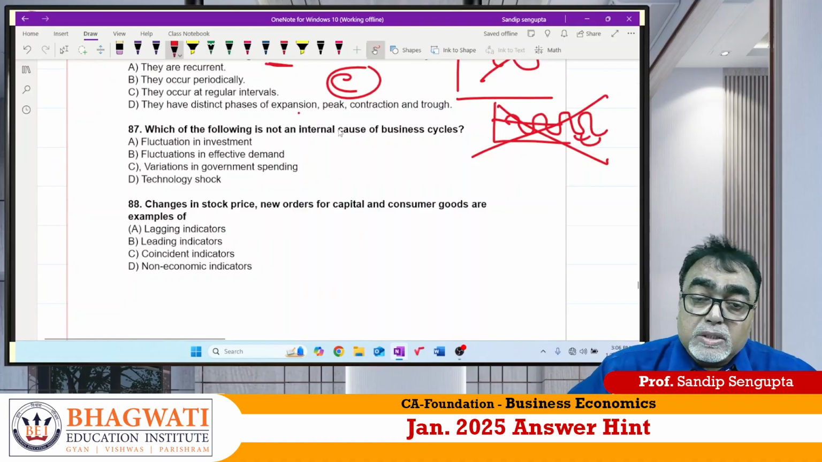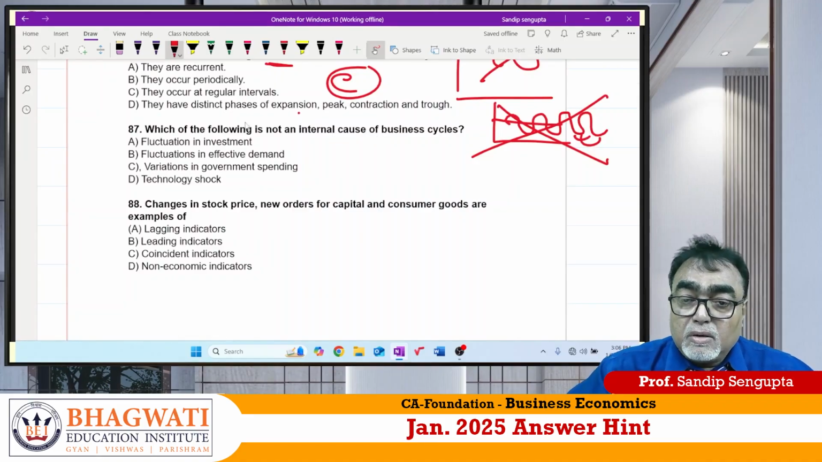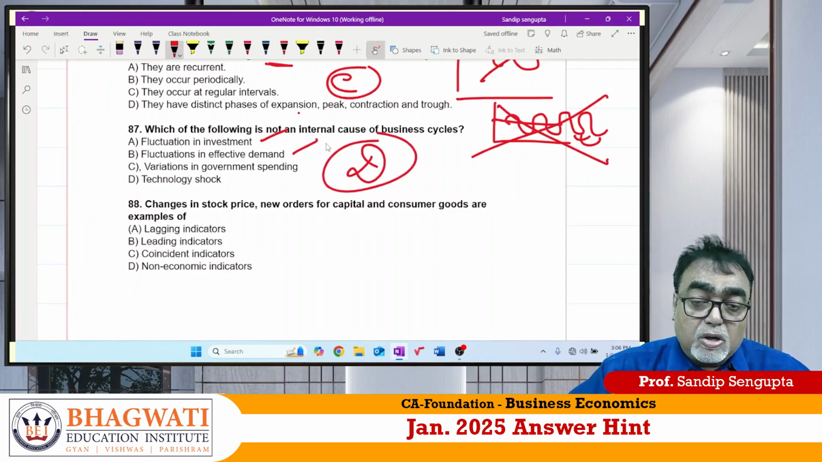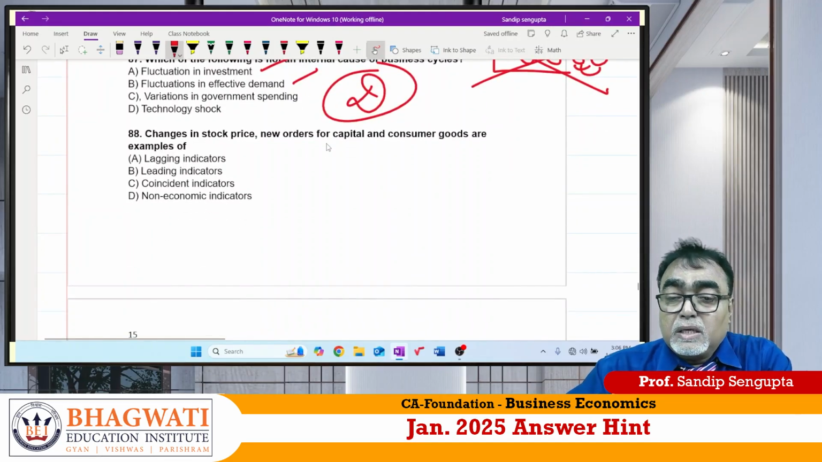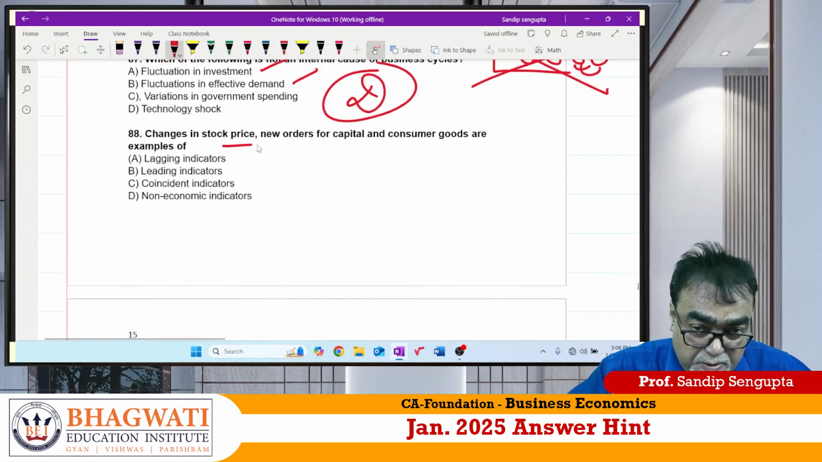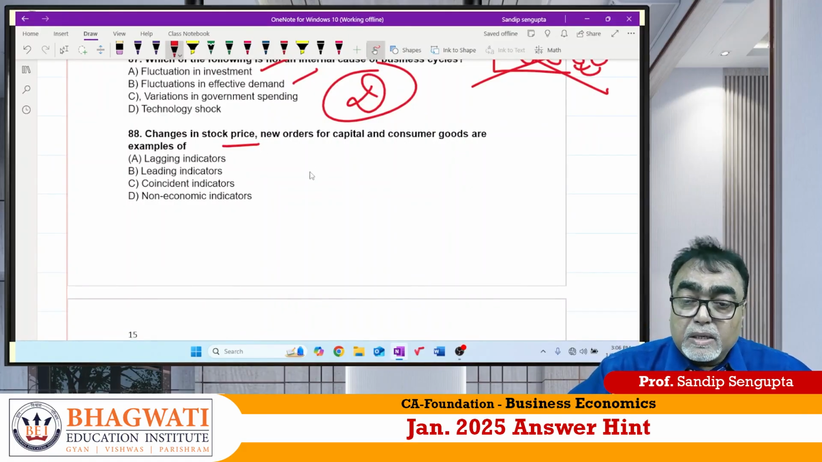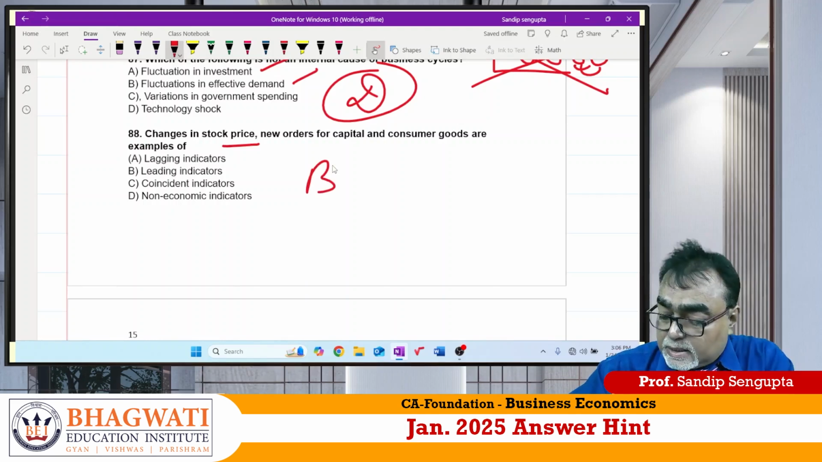Which of the following is not an internal cause? Fluctuating investment is an internal cause. External cause is nothing but technology shock. So not an internal cause, but an external cause. Change in stock price, I just explained to you, is nothing but a leading indicator. 88 answer is B for Bangalore.